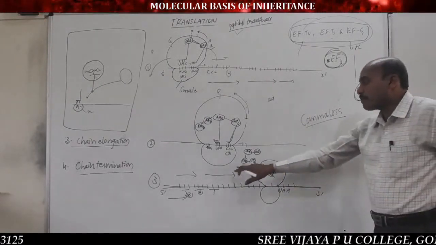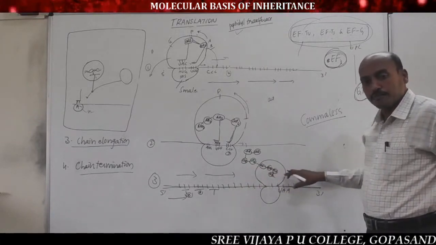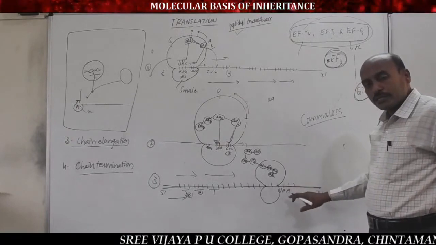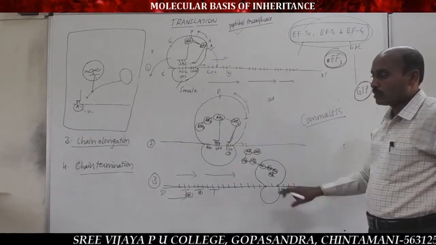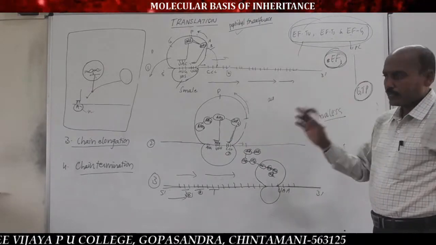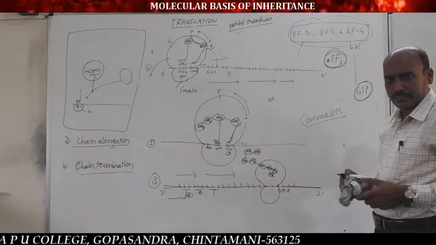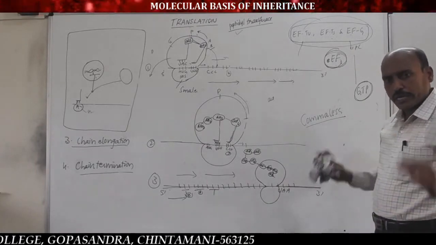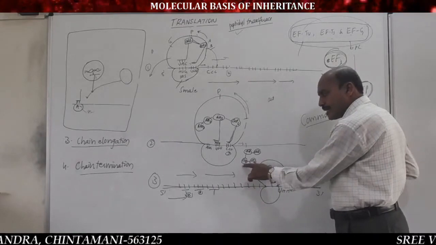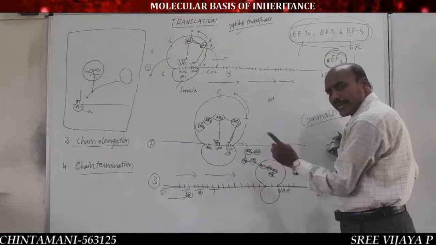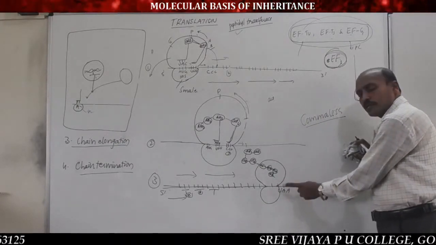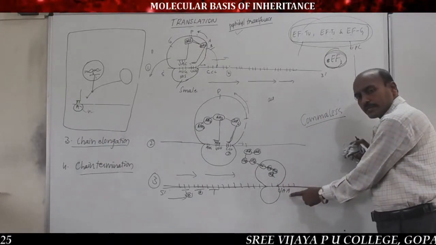So when the ribosome moves over the mRNA, completes, and finally reaches the terminator codon, it undergoes chain termination. In the chain termination step, the codons present in the mRNA are completely translated into the polypeptide chain until the ribosome reaches the terminator codon.